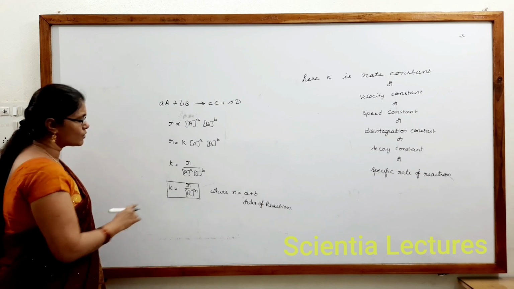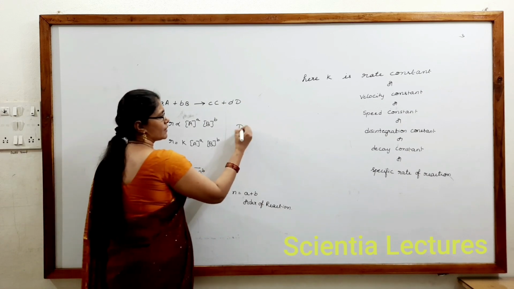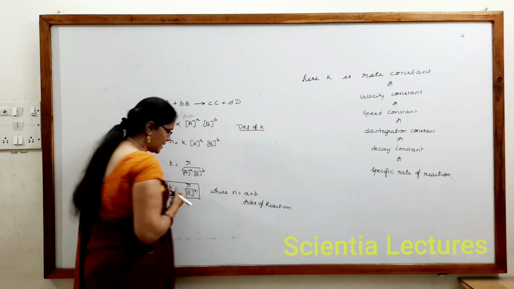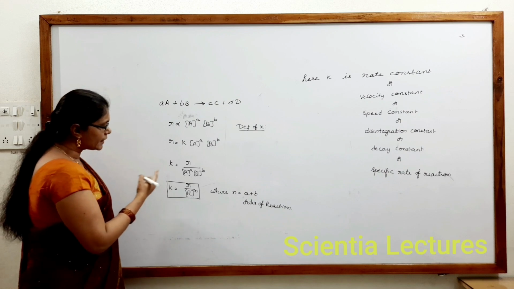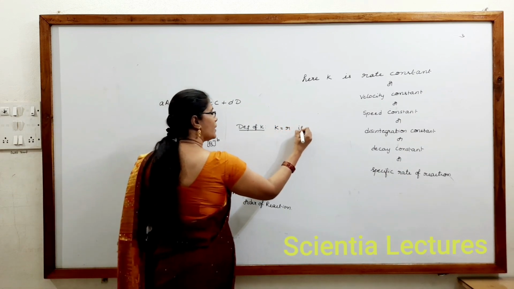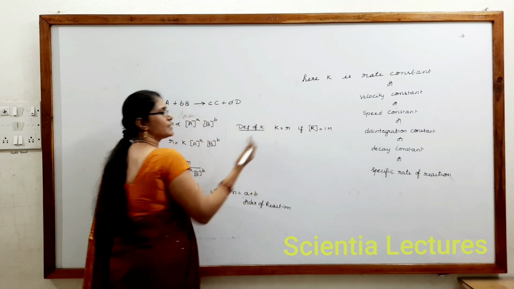Here k is equal to small r by capital R. So the definition of k can be taken as: k is equal to r if the concentration of reactant is equal to 1. That itself is the definition.